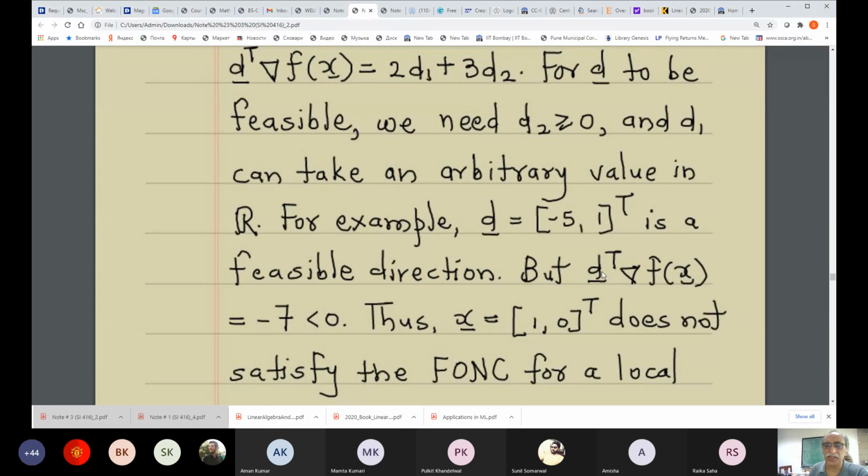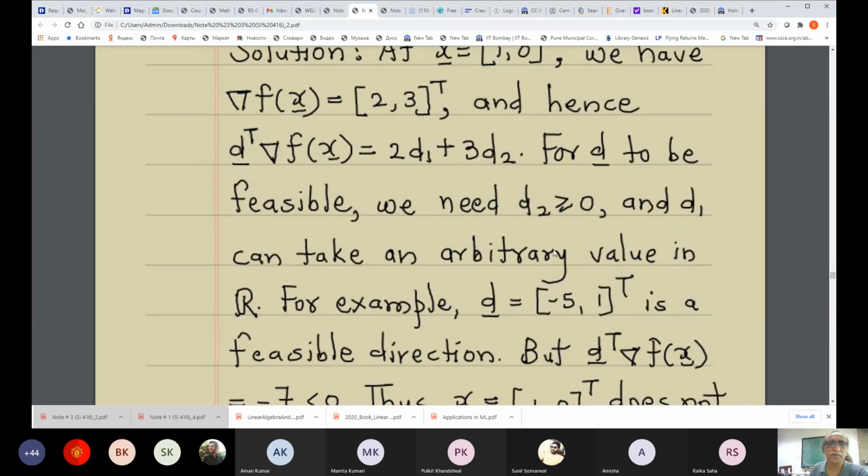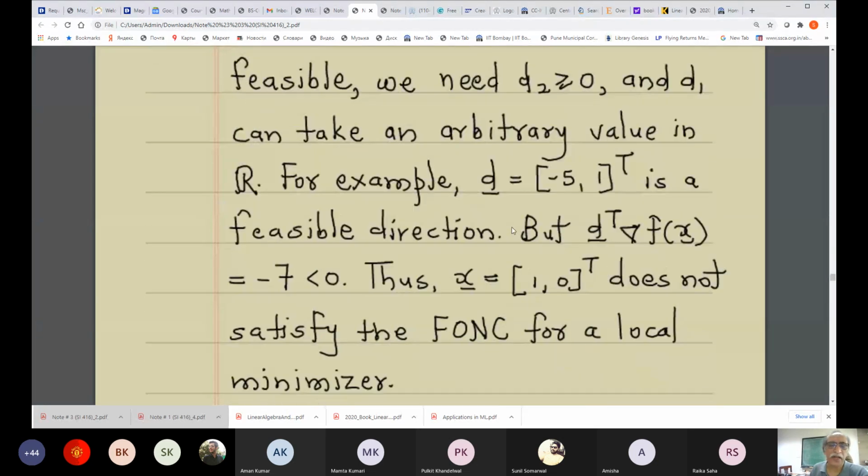But if you look at these two, this is a feasible direction, no doubt. But when I look at the inner product of d and the gradient at this point (1, 0), that value turns out to be equal to -7, which is less than 0, and thus this point does not satisfy the first order necessary condition for a local minimizer. This cannot be a point of local minimum for the function f.